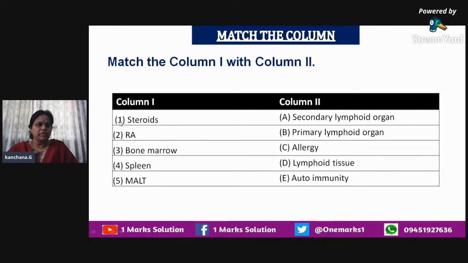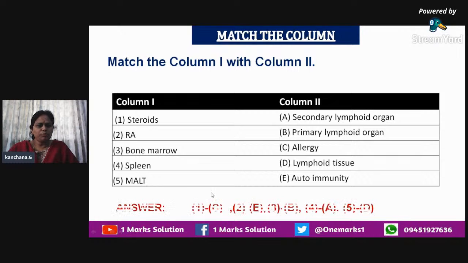Here they have given 1, 2, 3, 4, and 5, and on this side we have A, B, C, D, and E. So we can match the steroids to what? Now you have to again recollect the various concepts you read under various headings. And the next one, RA, it can be matched to what? Also bone marrow is the third one. Fourth is the spleen, and fifth is the MALT.